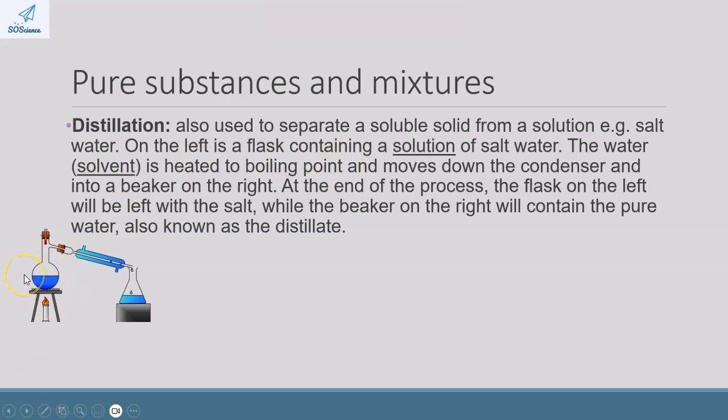Now on the left, we have the flask containing the solution, and the solution in here is the salt water. The water is known as the solvent, and we want to heat up the solvent to its boiling point. Remember that salt has got a much higher boiling point. So at 100 degrees, the water will boil.